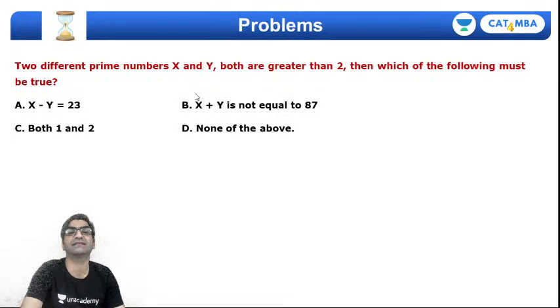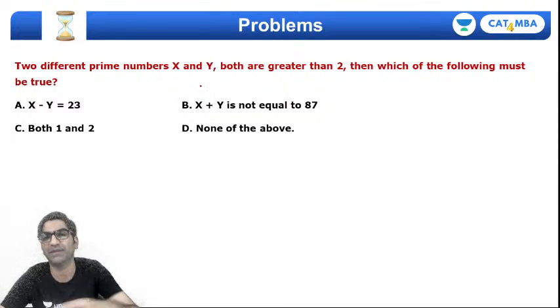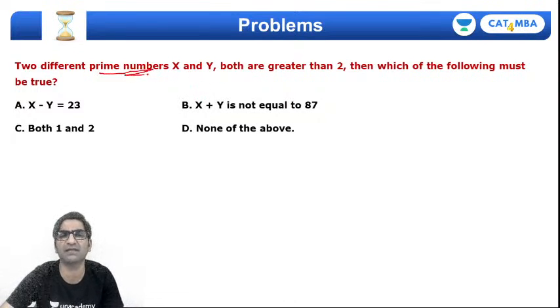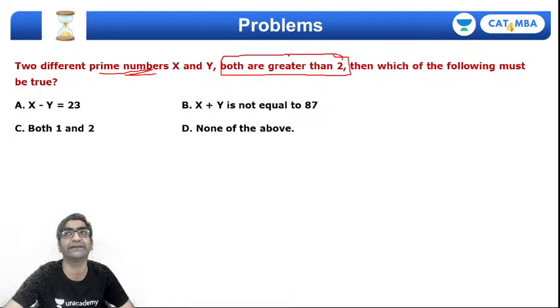Two prime numbers x and y both greater than 2. अच्छा, दो numbers x और y हैं दोनों. अब ये important information क्यों दिया हुआ है? Prime numbers हैं तो greater than 2 क्यों दिया है? What is the property of prime numbers that are greater than 2? Right? It turns out that this 2 is a special prime number.